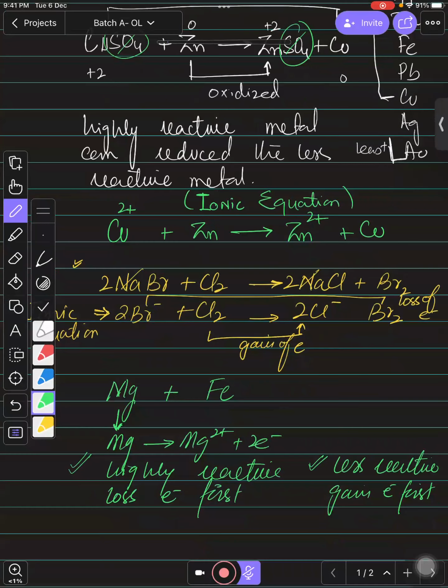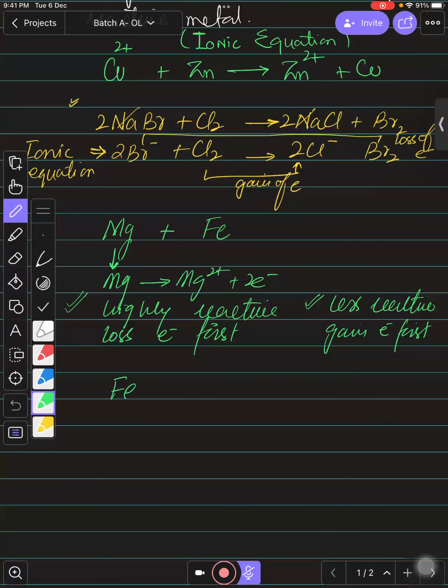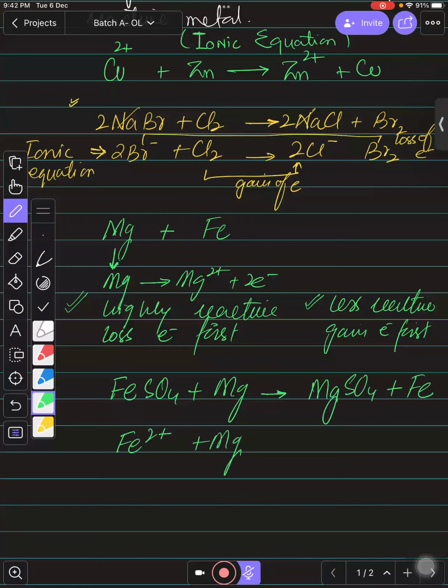ठीक है ना, इसी वजह से फॉर सपोज अगर मेरे पास आयरन का सॉल्ट है और इसके अंदर मैं मैग्नीशियम डालता हूं तो यहाँ पर भी यही रिएक्शन होगा. Magnesium is more reactive than iron, so it will displace iron from the salt. आपके पास मैग्नीशियम सल्फेट बन जाएगा और आयरन अलग हो जाएगा. Right, so you can even write the ionic equation of this. Again, the equation is the same. You can see this sulfate is a spectator ion, so we can remove this. So actually पहले iron का salt था और magnesium elemental form में था. अब magnesium का salt बन गया है और iron जो है elemental form में आ गया.